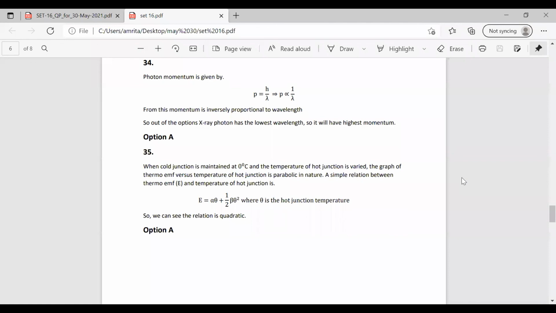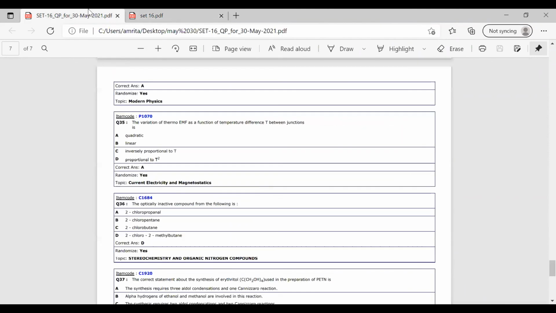So on plotting the values, we take different values and plotting those values, we can have the graph as a parabola. So the thermo EMF and the hot junction temperature, we'll find the equation for them as a quadratic equation. E is equal to alpha theta plus half beta theta square, where theta is the hot junction temperature. So we can see this equation as a quadratic equation. So the correct answer is option A. Okay.